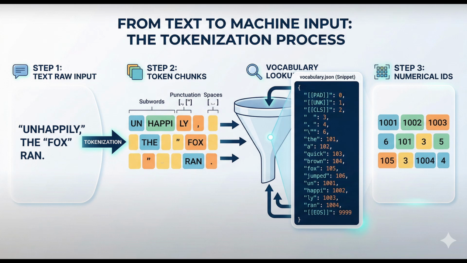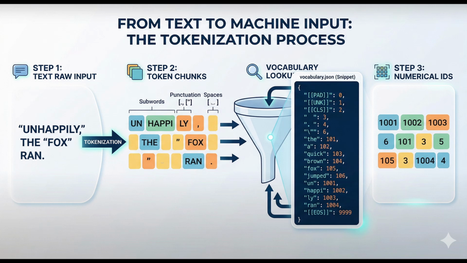Now how do we get from a token to a number? This is a crucial part, the vocabulary lookup. This is a huge index table, often stored as a JSON file. Like this snippet here, the tokenizer looks at every token we just generated and finds its exact match in the database. Every token in the JSON list has a fixed numerical ID assigned to it.